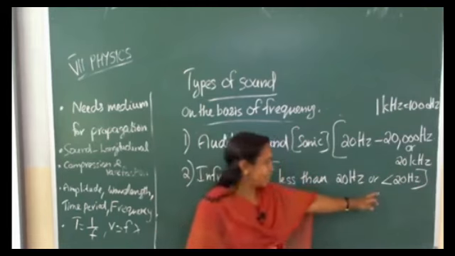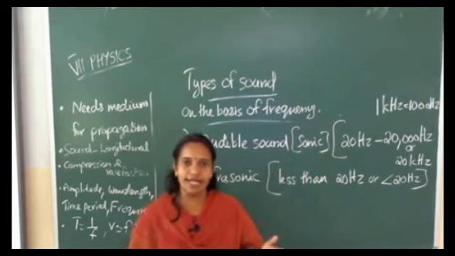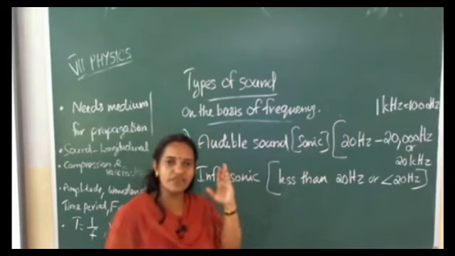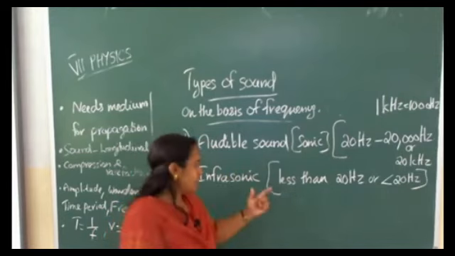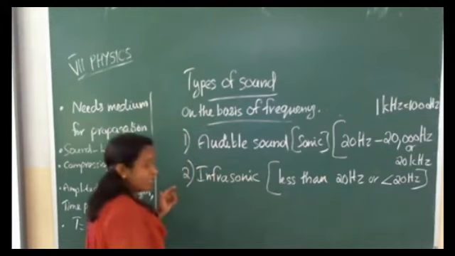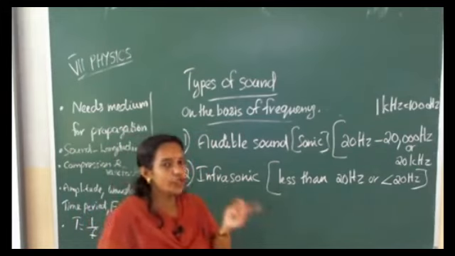You already studied in maths, less than, greater than. So if less than 20 Hz is the frequency of a sound, that sound we can call infrasonic sound. That is not audible to human beings.